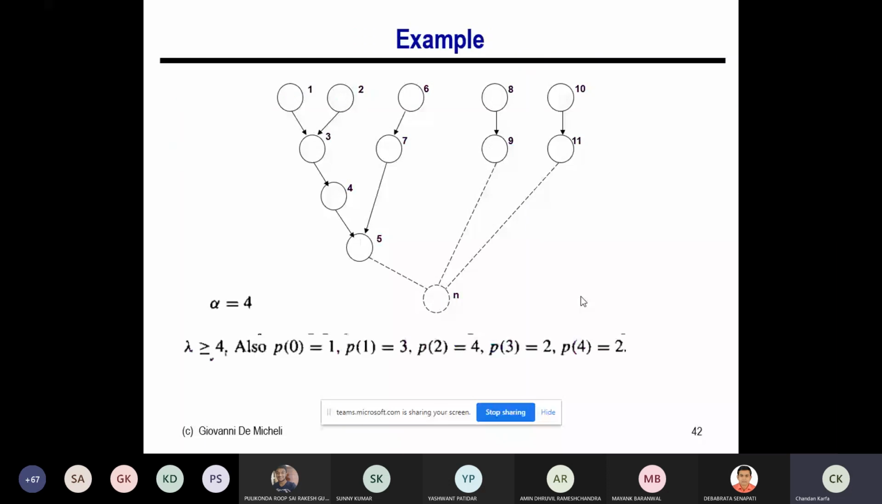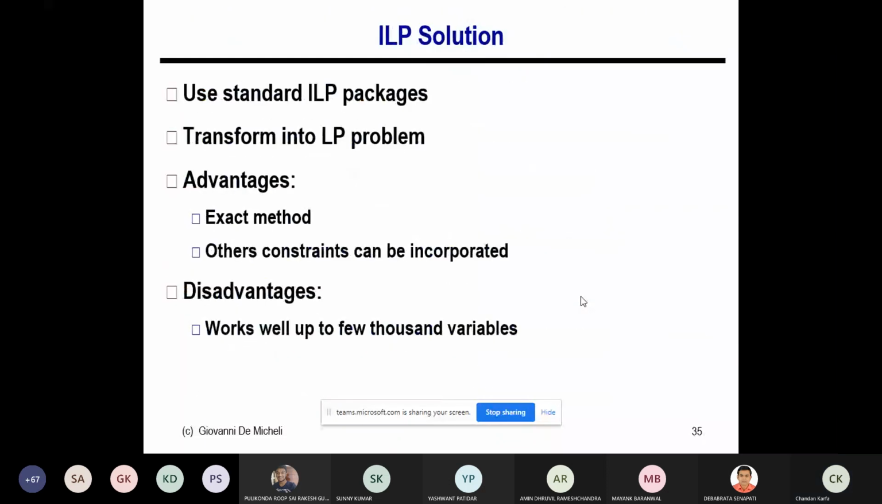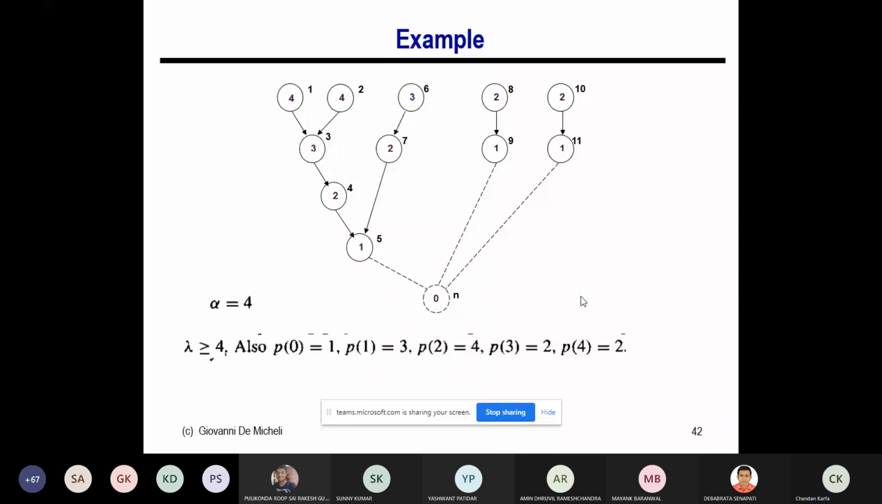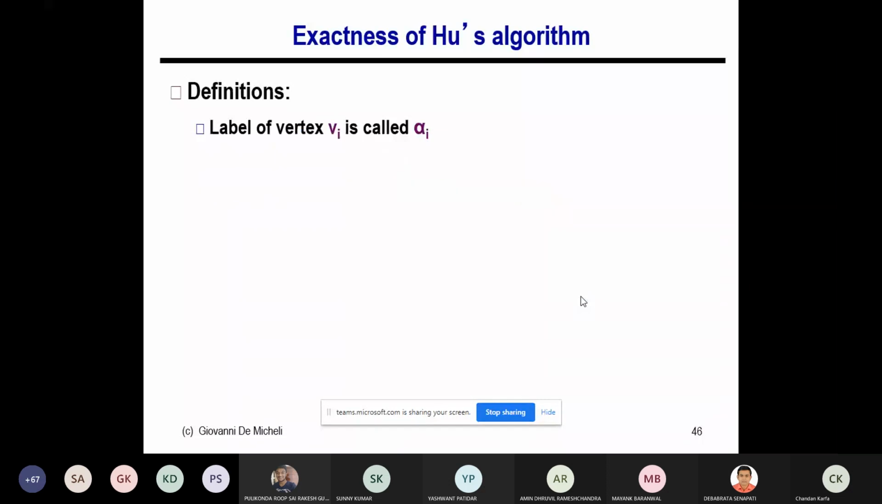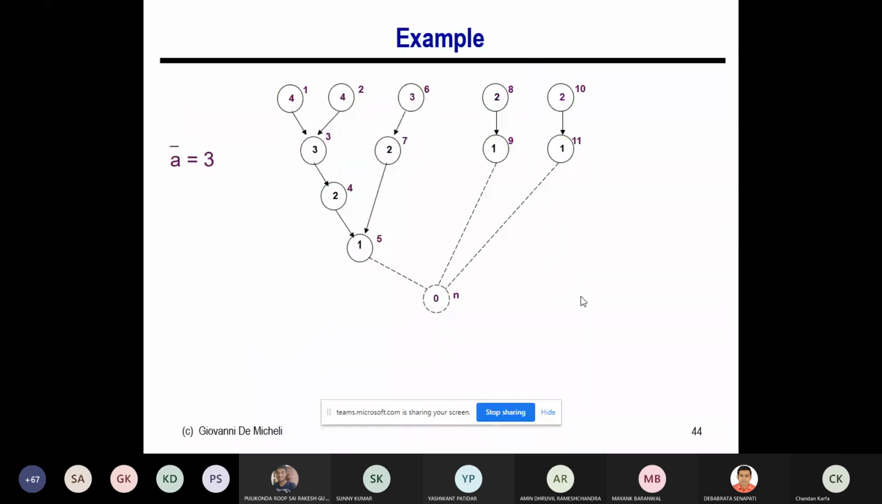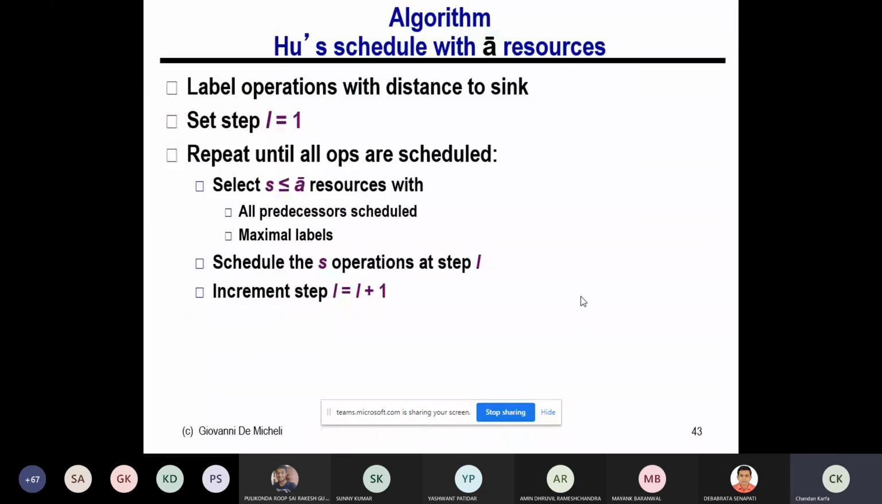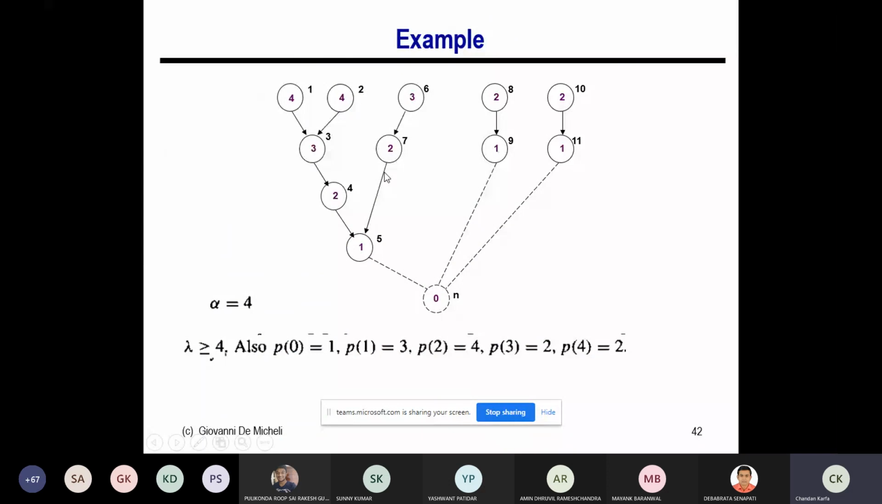So just to answer this Udbhav question, basically, if you see this, sorry, I should go to here, the algorithm. If you remember, we actually assign a value to the node, which is called alpha. Alpha i of a node vi is basically the distance from the sink node, right? So what is that?